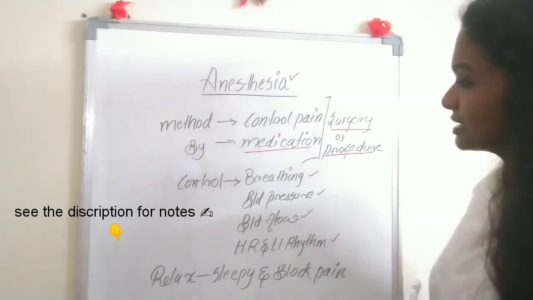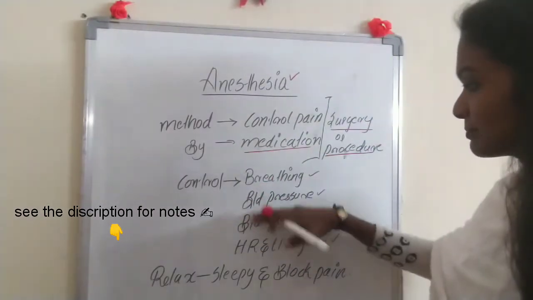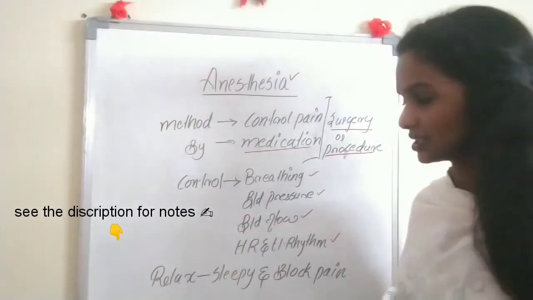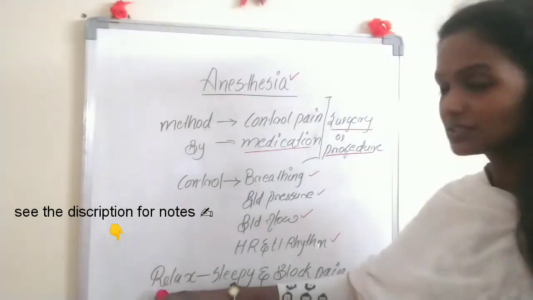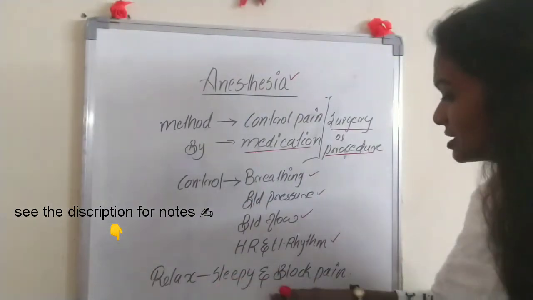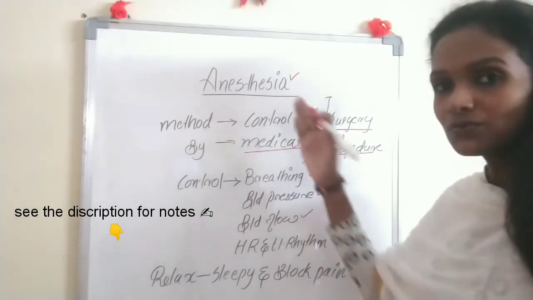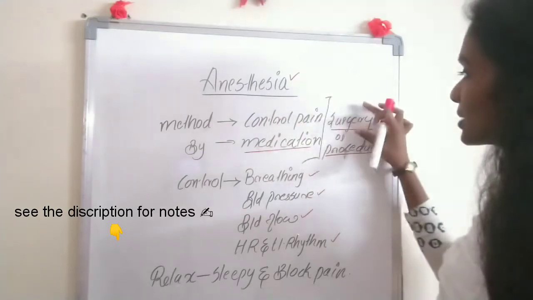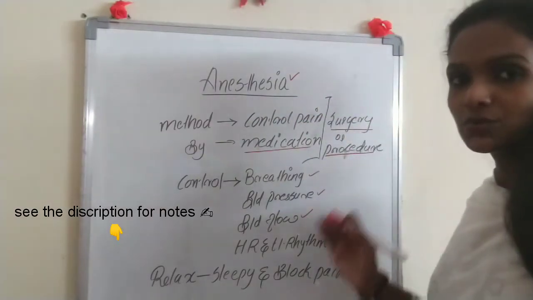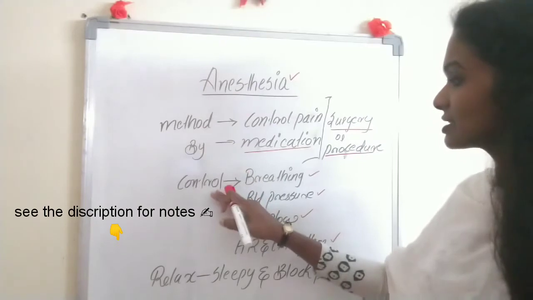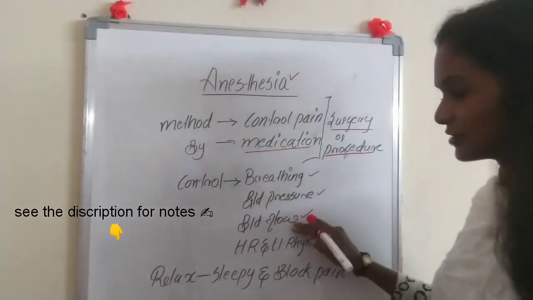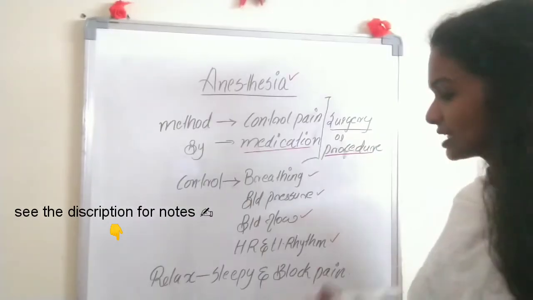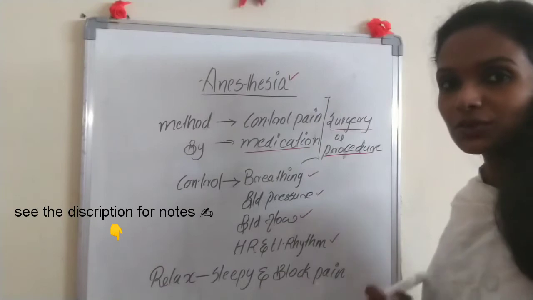Also, this anesthesia can control the breathing, blood pressure, blood flow, heart rate and heart rhythm during the time of surgery. And it makes the patient relaxed, sleepy and blocks the pain. So this is overall what anesthesia is, right? It is the method for controlling the pain during surgery or procedure by using certain medications, and it can control the breathing, blood pressure, blood flow, heart rate and heart rhythm, and also make the patient relaxed, sleepy and block the pain during the surgery.